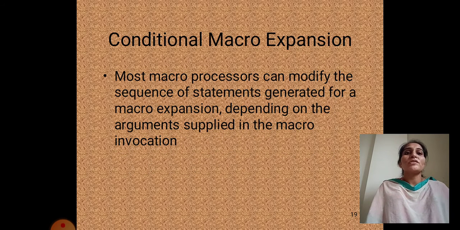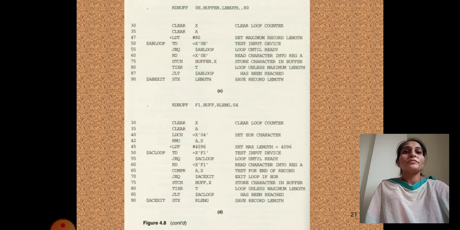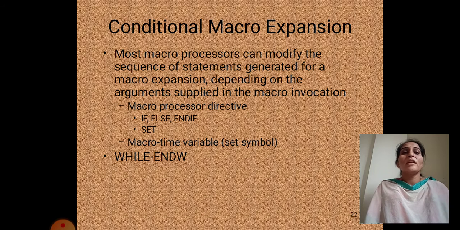Conditional macro expansion. Most macro processors can modify the sequence of statements generated for a macro expansion depending on the arguments supplied in the macro invocation. You can see conditional macro expansion in the figure. The macro preprocessor directives are IF, ELSE, ENDIF and WHILE, with macro time variables and SET symbols.